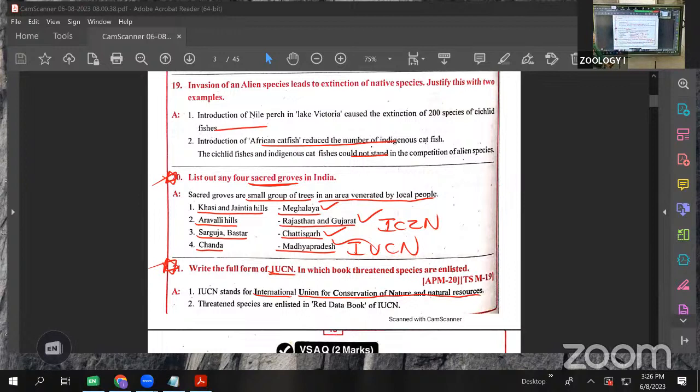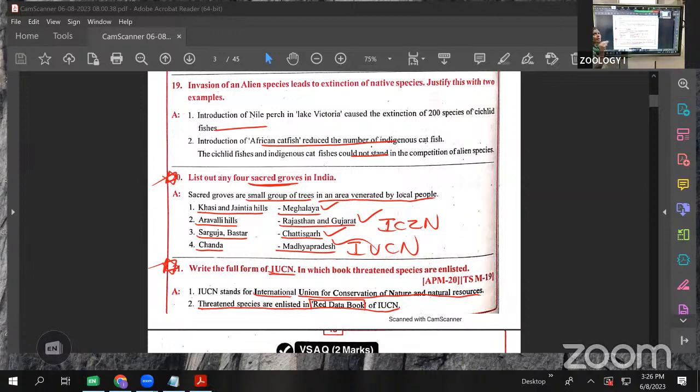We are protecting nature and the natural resources, that is why we call it the International Union for Conservation of Nature and Natural Resources. Threatened species means those that are in danger. Threatened species are enlisted in the red data books. IUCN is the organization maintaining the books we call the red data books. Which animals are going into danger? Threatened means they are in danger, being destroyed more. The threatened species are enlisted.